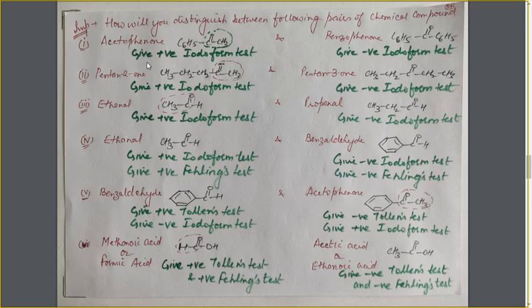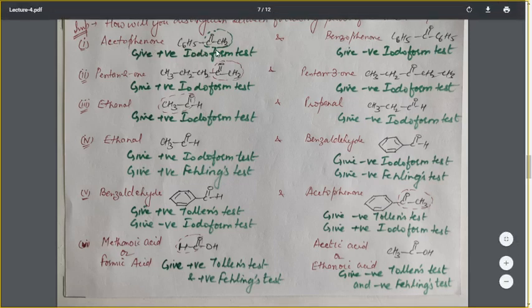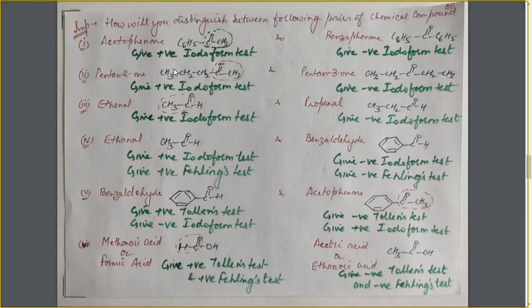Let's see how we can distinguish. First distinction is between acetophenone and benzophenone. This is the structure of acetophenone. In acetophenone, the C double bond O group is attached to CH3. Here in benzophenone, there is no CH3. So how can we distinguish that? Because acetophenone is a methyl ketone, it will give the iodoform test, and benzophenone will not give the iodoform test. That's why one is giving the positive iodoform test, and the other is giving the negative iodoform test. Next is pentan-2-one and pentan-3-one. Writing down the structures, we will see that one is a methyl ketone and the other is not a methyl ketone. So it will give us a positive iodoform test, and this will give us the negative iodoform test.